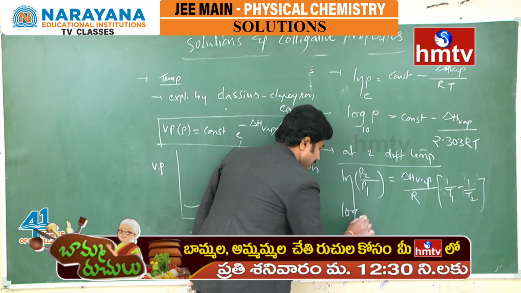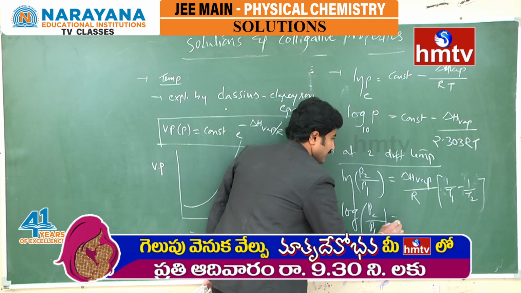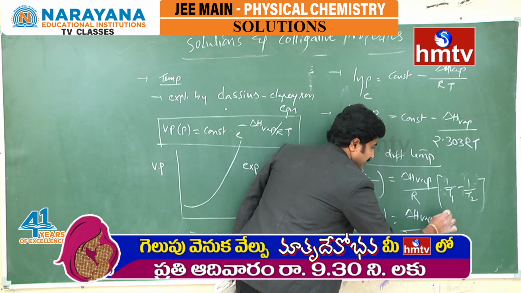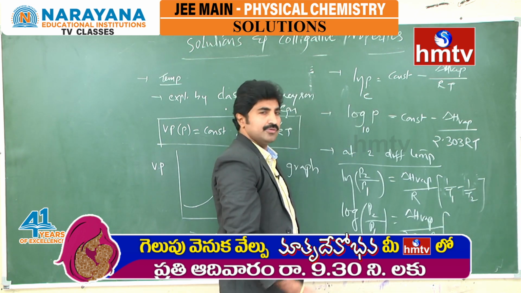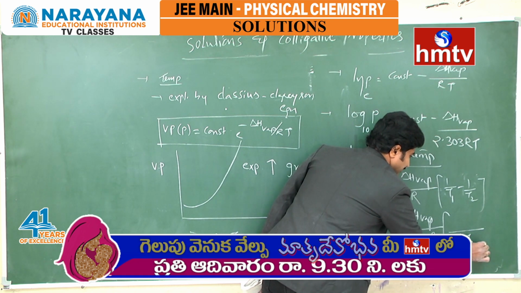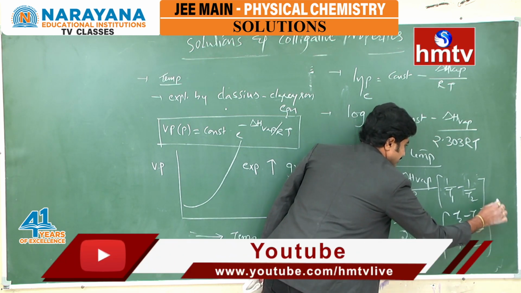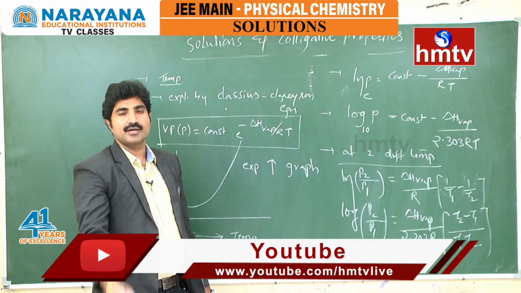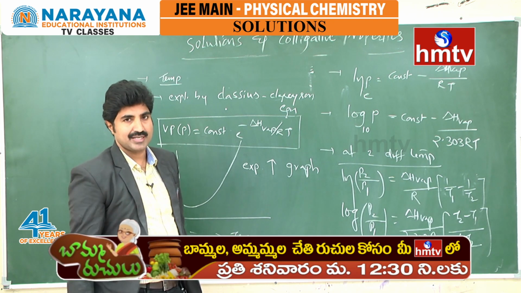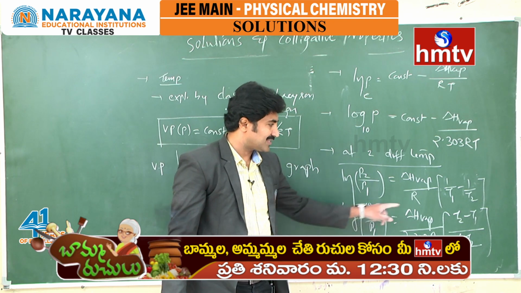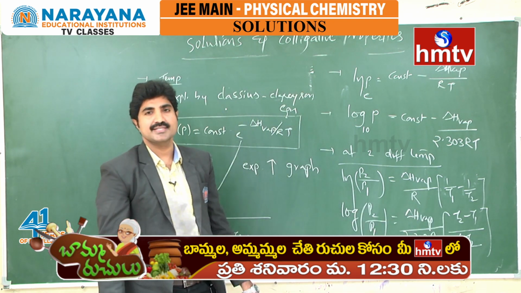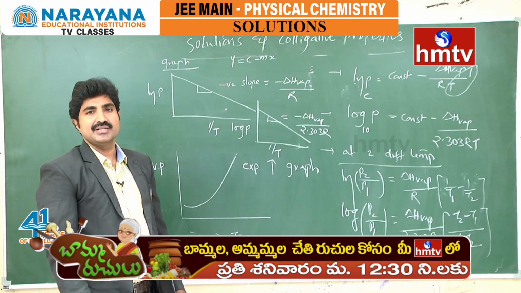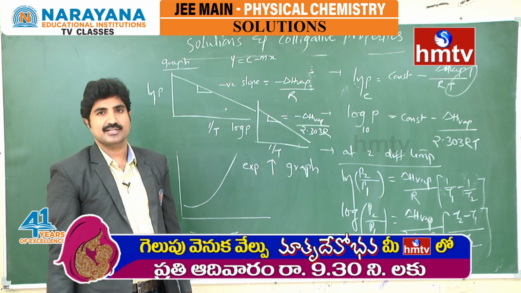If you convert into log form, log P2 by P1 is equal to delta H vaporization by 2.303 R into 1 by T1 minus 1 by T2. If you take the LCM, it is T1 T2 in the denominator and T2 minus T1 in the numerator. So this is the Clausius-Clapeyron equation at two different temperatures. As per the given data, if one vapor pressure is given at one temperature, the vapor pressure at the second temperature can be calculated by this Clausius-Clapeyron equation. The effect of temperature on vapor pressure can be easily understood by using this equation.